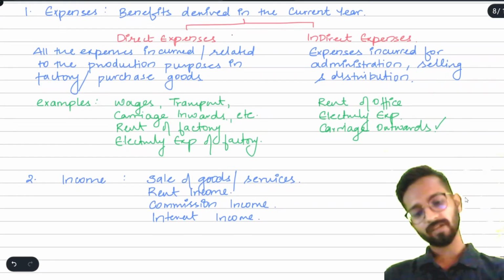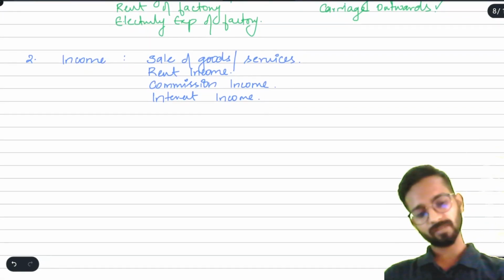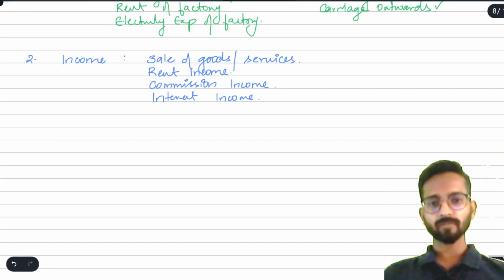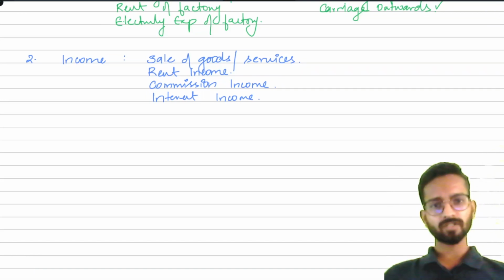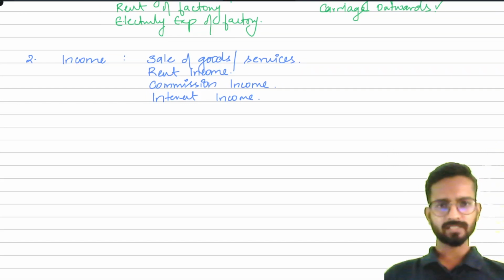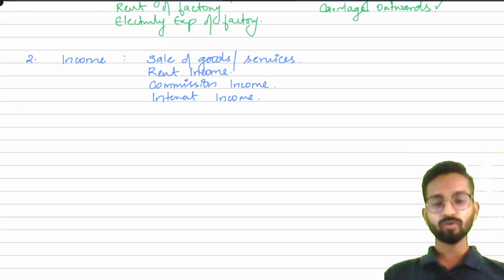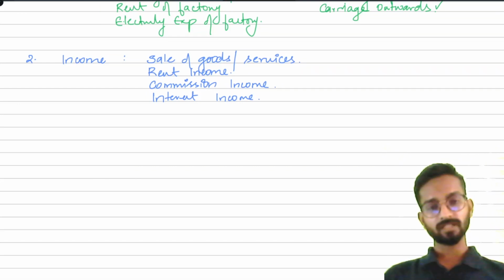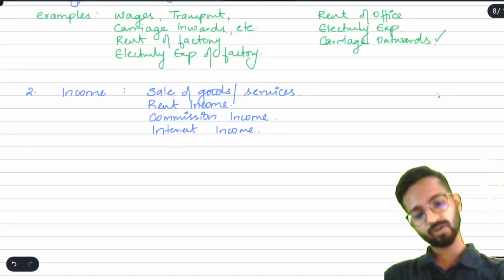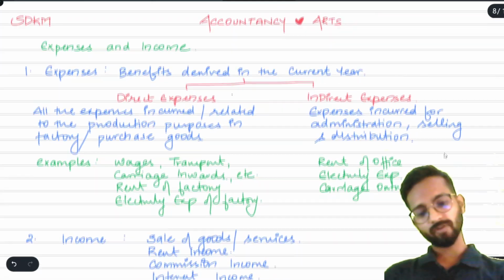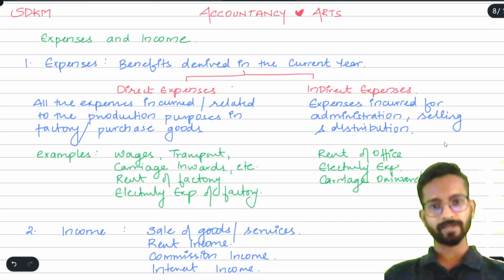Now, the very basic thing we have to learn about accountancy is that from the next videos we will be discussing in series 2 about accountancy equation and journal and ledger and so on. Remember one thing, that there will always be equal effect, that whatever will be debited, if there is some amount debited, the same amount will be credited also. There is always dual aspect in accounting that we have discussed in series number 2. You can go ahead, check there. For series number 1, this was the last concept, expense and income.